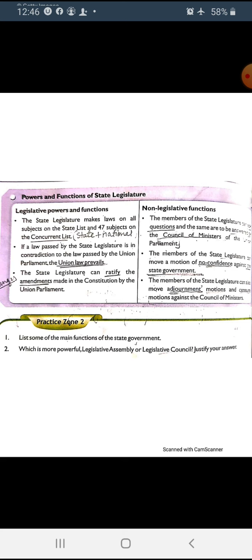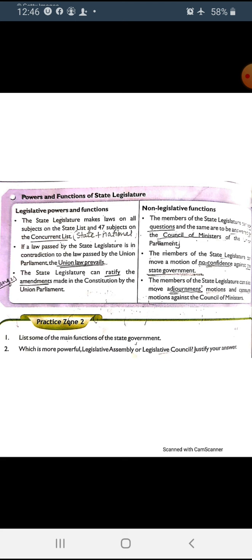Next are the non-legislative functions. First, the members of the state legislature can ask questions, hold debates and discussions, and ask for answers from the council of ministers as in the union parliament, at the central level. Second, the members of the state legislature can move a motion of no confidence against the state government. No confidence means they no longer have faith in the majority party, whether they work properly or not.